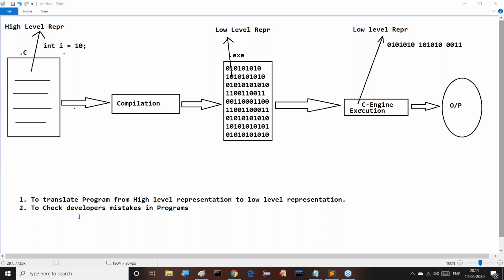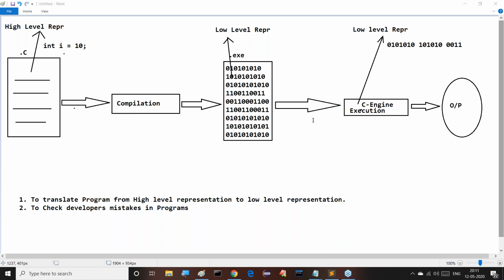Yes, sir. All of you are getting my points or not? Guys, please confirm to me. So to translate the program from high level representation to low level representation and to check developers' mistakes in our programs, we go for compilation. This is exactly the purpose of compilation. Good. Whenever we perform compilation, we get the .exe file.